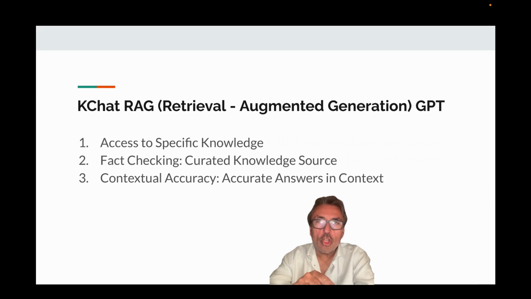Our KChat solution can solve these problems because it's a RAG GPT. What a RAG GPT is, is that the GPT is going to generate its answers from your database. So you have access to specific knowledge. You can make sure that it's always updated and it provides the latest answers. It's also fact-checked because the sources that you're using are curated and added to the knowledge base by you. And you get contextual accuracy because RAG systems are usually vertical and the content is around specific topics.